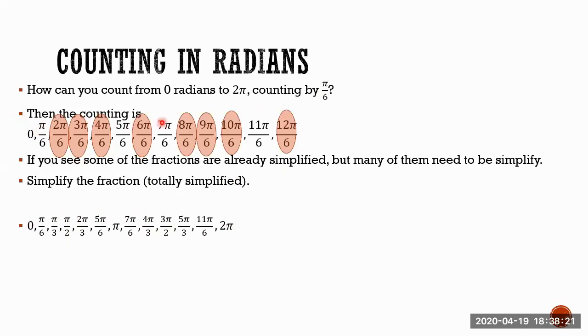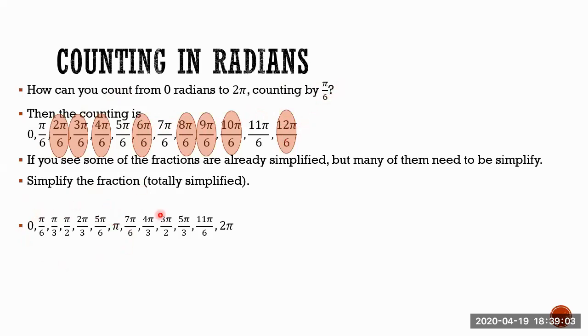Just keep in mind something. To conclude the first pi, you need to reach the same amount of parts that you divide. I mean, here I have pi over 6. So to conclude the first pi, I need 6 pi over 6. 1 pi over 6, 2 pi over 6, 3, 4, 5, 6 pi over 6 will conclude the first pi. If you see here, that's what we have. We have 1, 2, 3, 4, 5, and in the sixth one, we conclude the first pi. How do I know that I have to conclude in here? Okay, because I have to conclude the first two bunches of pi over 6s that I have in here.